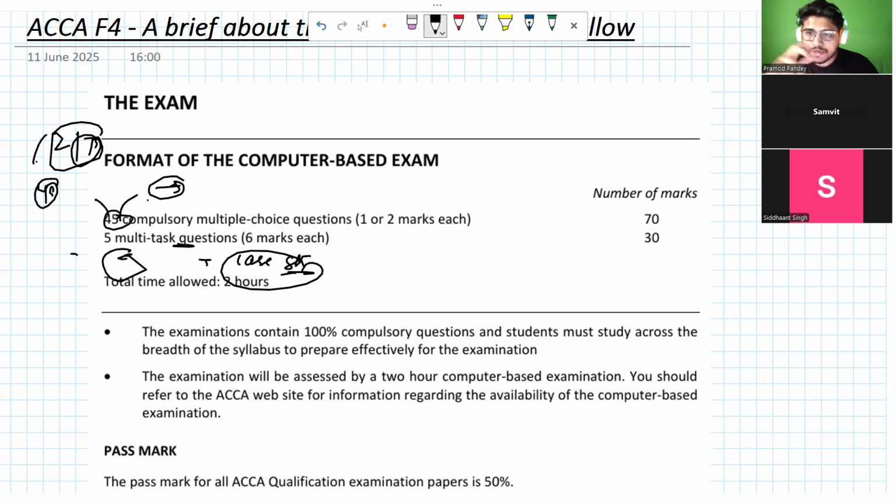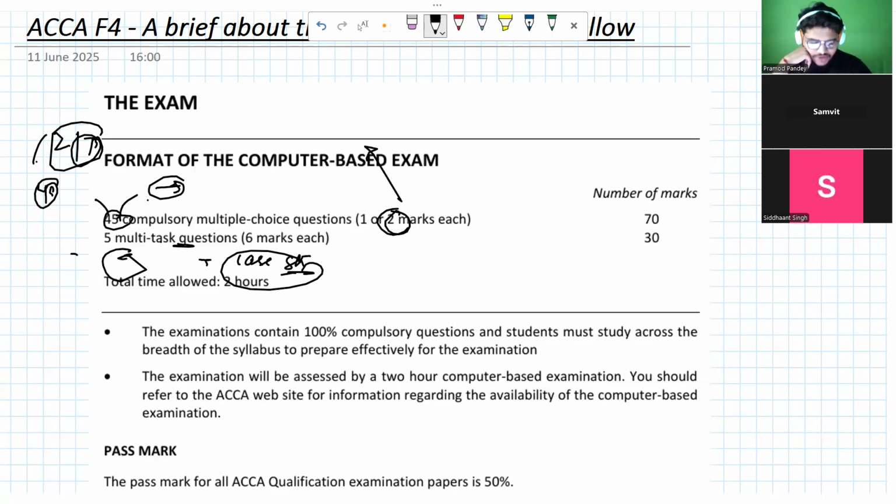You will have scenario based questions across your paper of 100 marks. Now, if I ask you, most probably the chances of testing the scenario based question will be of 2 marks, right? Yes or no?